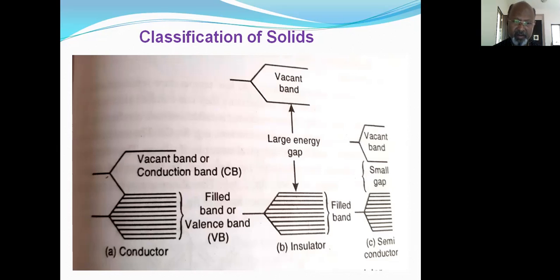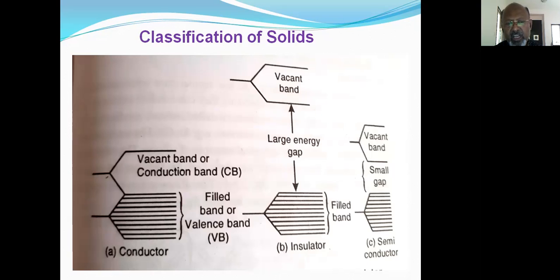The lowermost band, which is filled with electrons, is known as a valence band, abbreviated as VB, and another band, the conduction band, which is empty, is also known as a CB, that is a vacant band. According to band theory of metals, valence bands are completely filled, and the next available energy band is known as a conduction band, which is shown here. This is empty. There is no gap between this VB and CB.